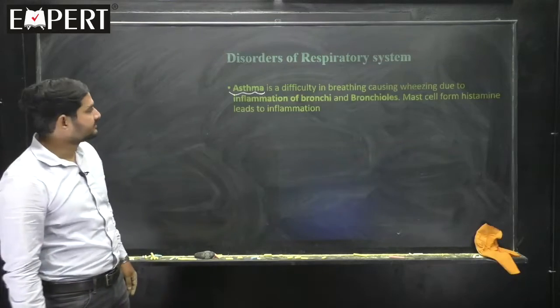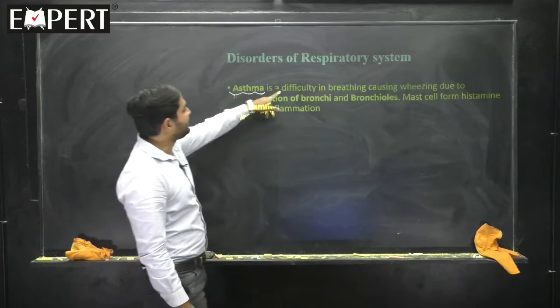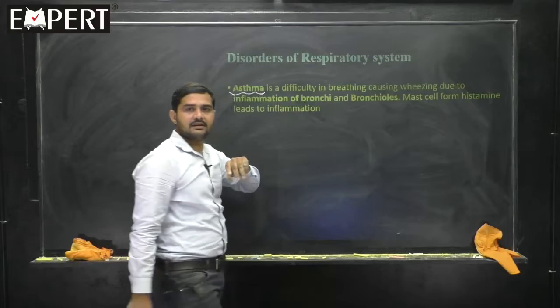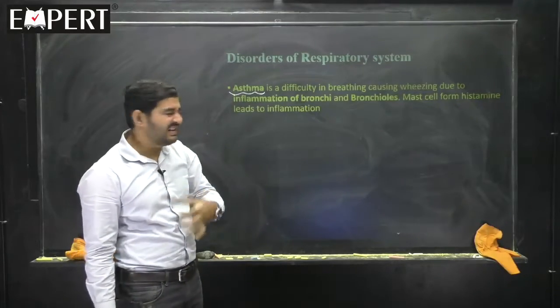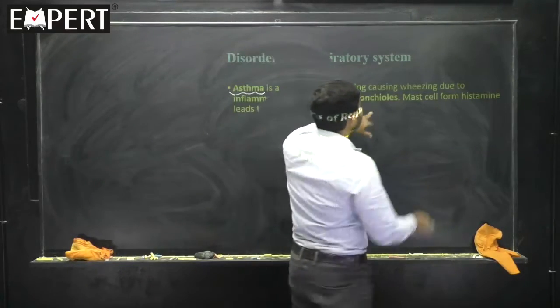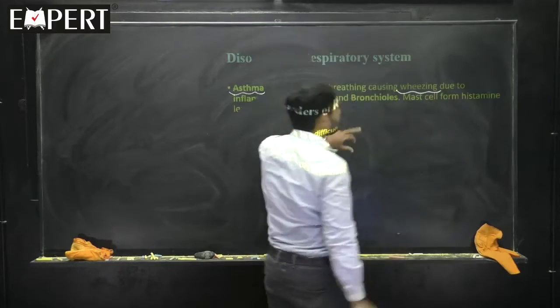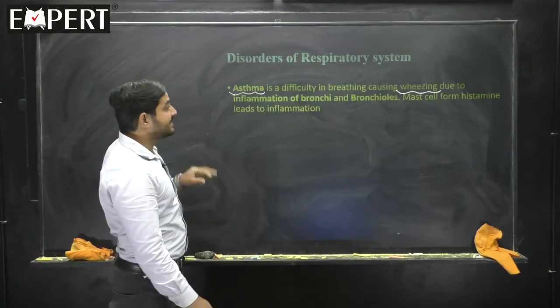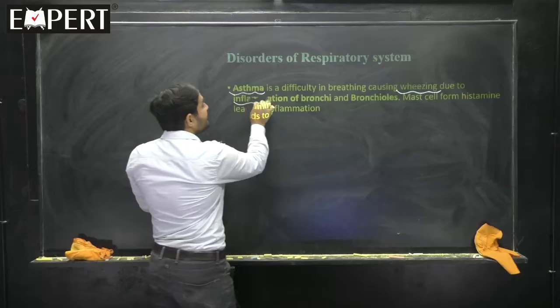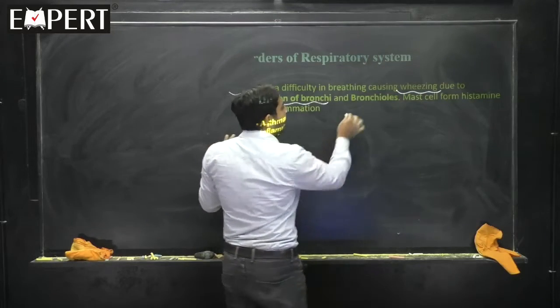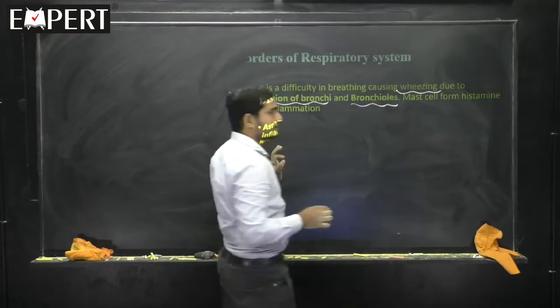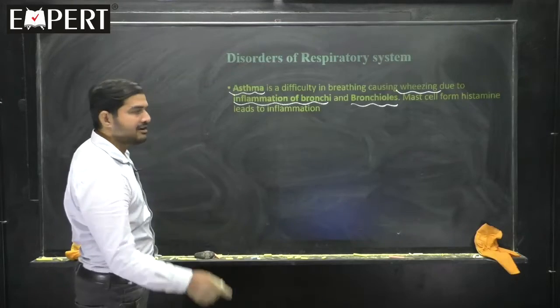What is asthma? Asthma is a difficulty in breathing. Breathing becomes difficult, causing wheezing. The reason: wheezing is due to inflammation of the bronchi and bronchioles. That much you remember. What is the meaning? All of you see carefully.